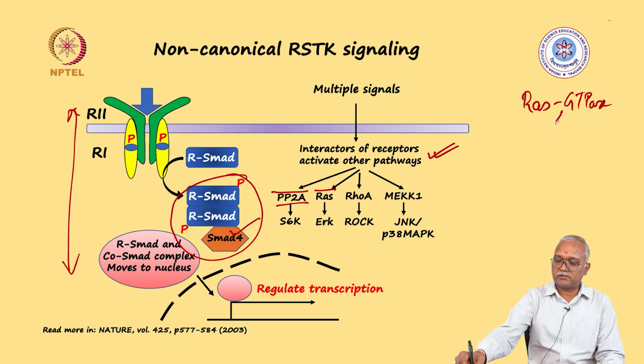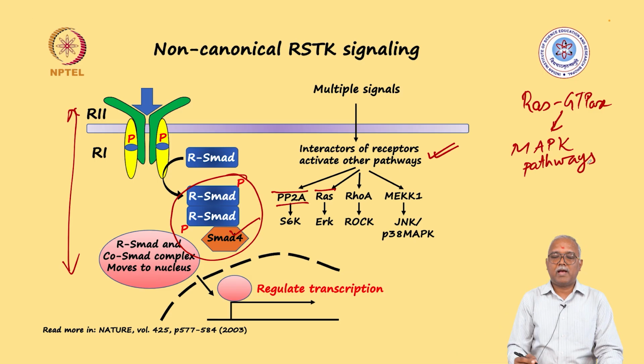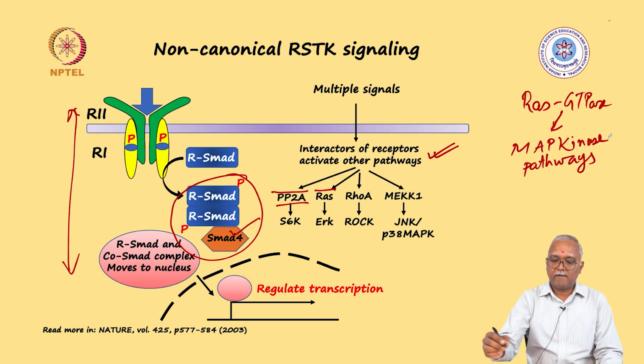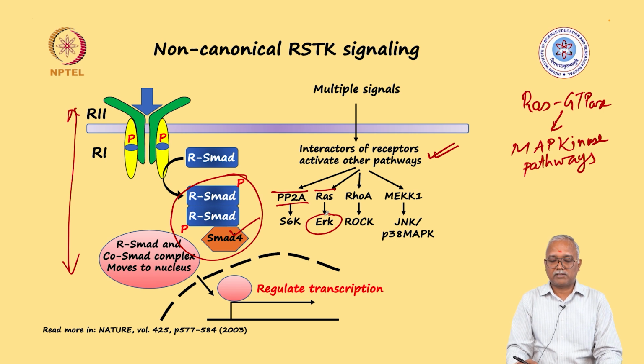This RAS GTPase is known to work through a MAP kinase pathway and promote tumor-like growth. So what you notice is that in this case, the non-canonical signaling which is mediated by receptor serine threonine kinase is working through this classical MAP kinase signaling pathway as well.